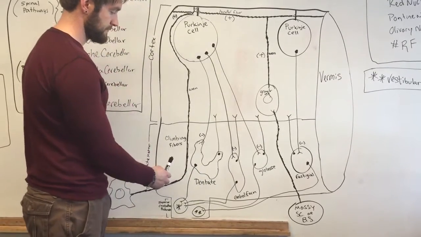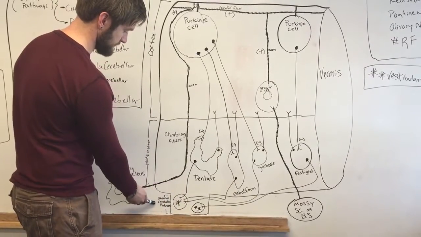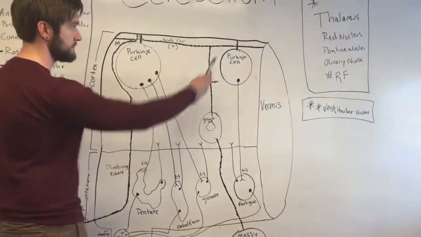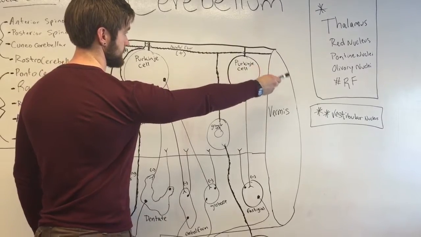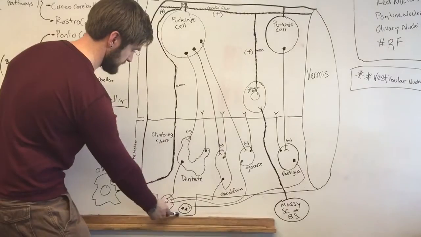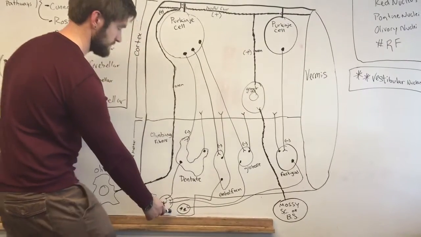which the dentate, emboliform, and globose have a pathway that goes through the superior cerebellar peduncle up to the thalamus, the red nucleus, pontine nuclei, olivary nuclei, and the reticular formation. And the vestigial has a pathway that again goes through the superior cerebellar peduncle to the vestibular nucleus.